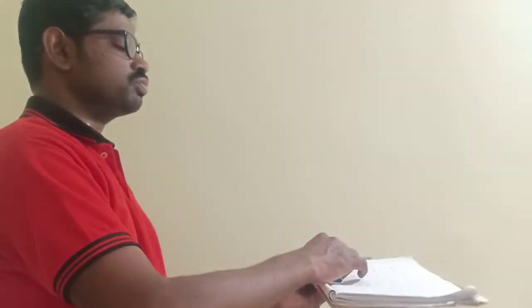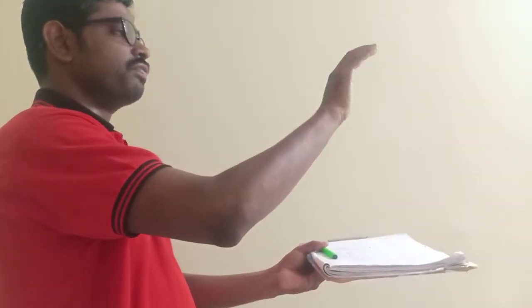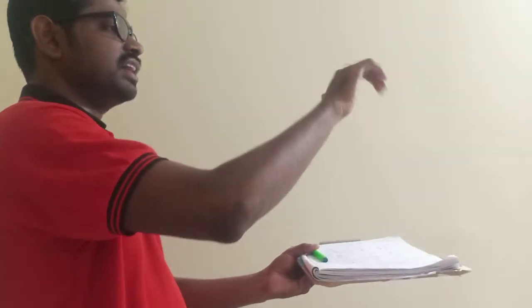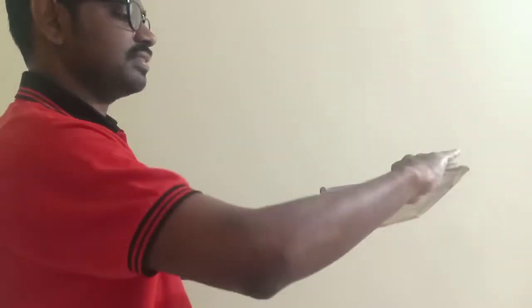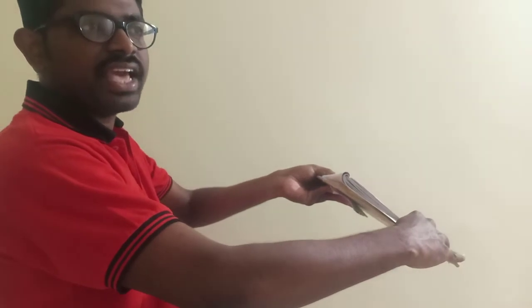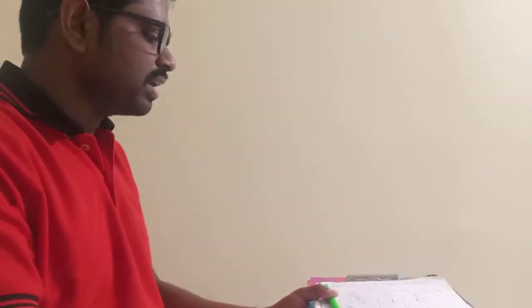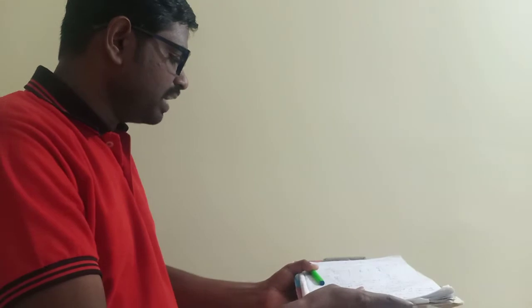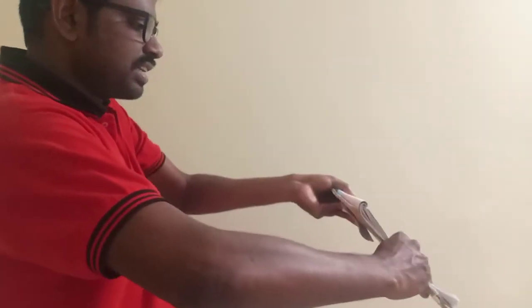Now again I use my right hand, the thumb direction will be like this and my four fingers are moving like this. It means the four-wheeler is trying to tilt in this direction. This is the effect of the reactive gyroscopic couple. So I conclude that whenever a four-wheeler is moving forward and taking a left turn, because of the reactive gyroscopic couple, it is going to tilt in this direction.